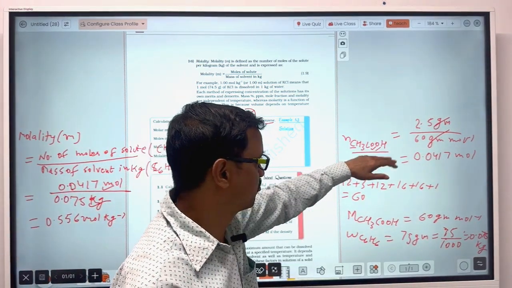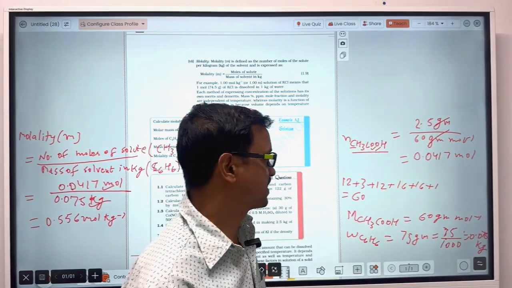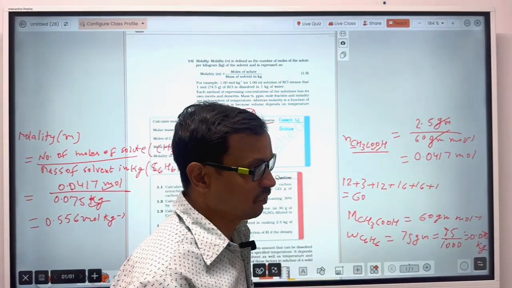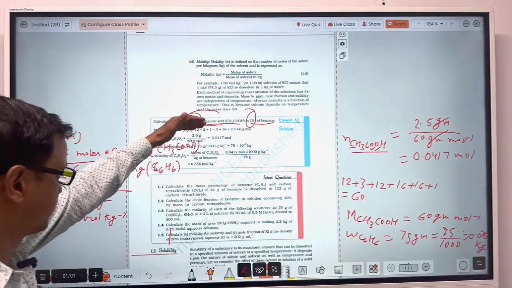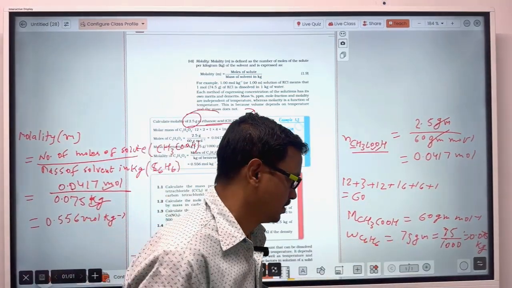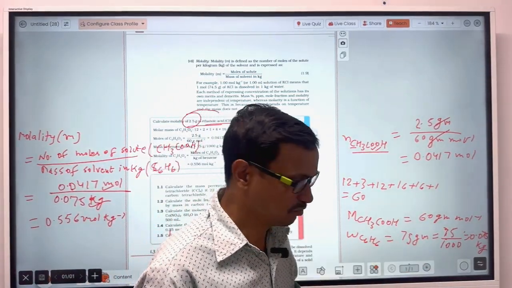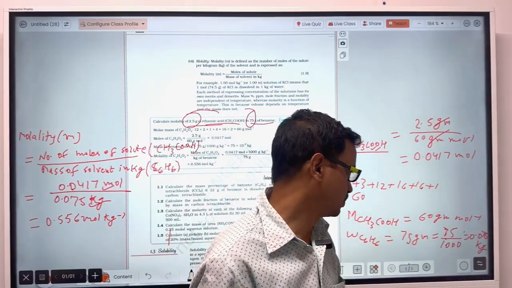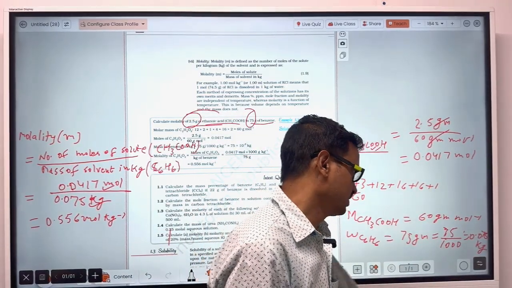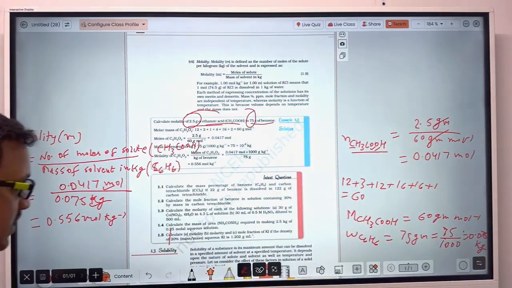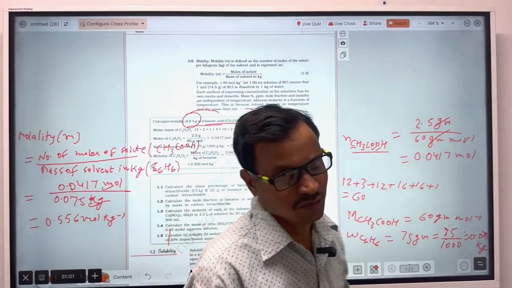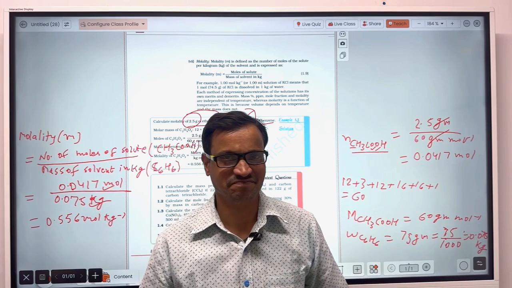So I have calculated number of moles of ethanoic acid, which came 0.0417 mole, and mass of solvent I have expressed in kg, that was 75 gram, converted into kg by dividing by 1000, that came 0.075. And have calculated and got the molality of the solution.